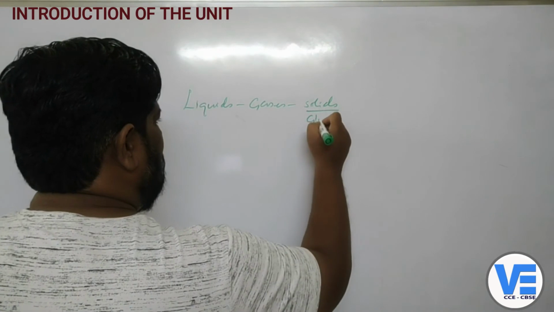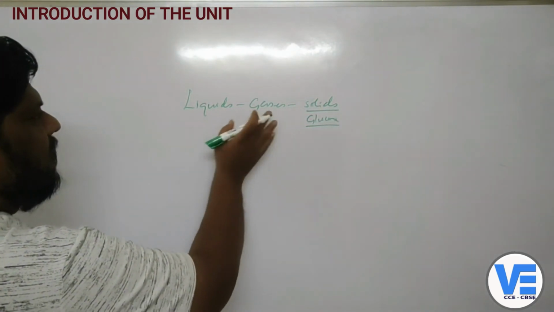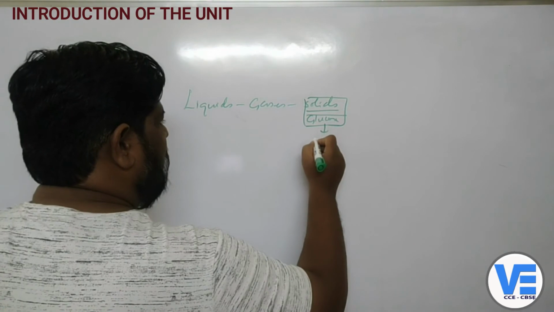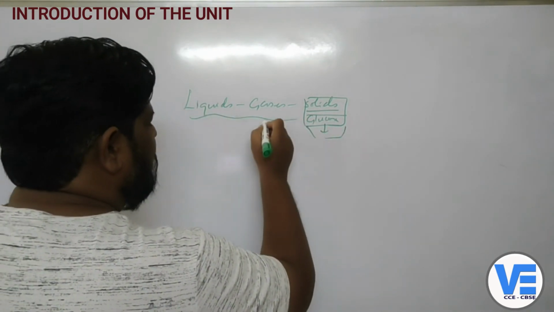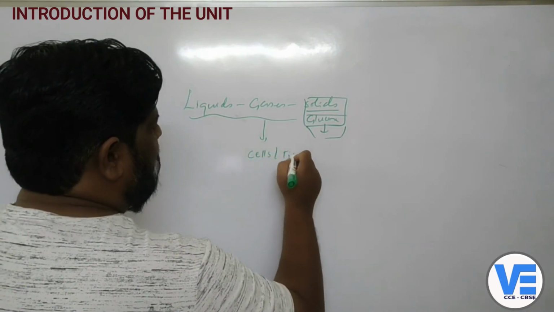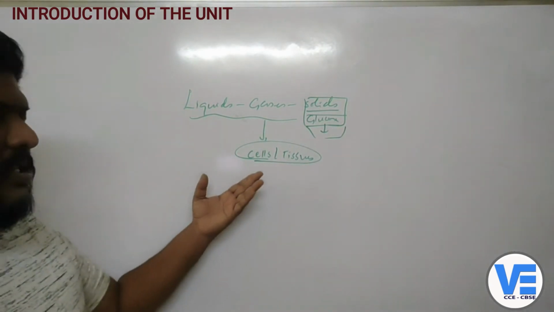That is, glucose, which is in liquid form now. So liquids, gases and whatnot, and even what we eat will be converted to glucose, and then it will be sent into the cells and tissues. So all these things need to be sent to the cells or tissues. So who is going to send them? That is a major question.